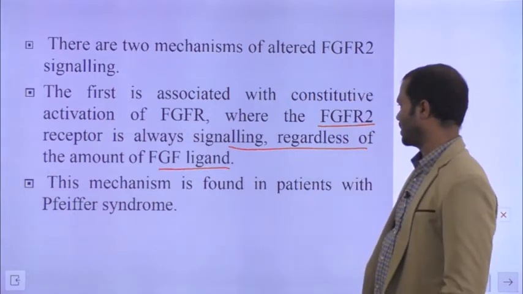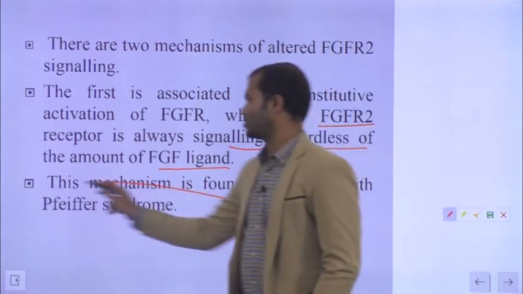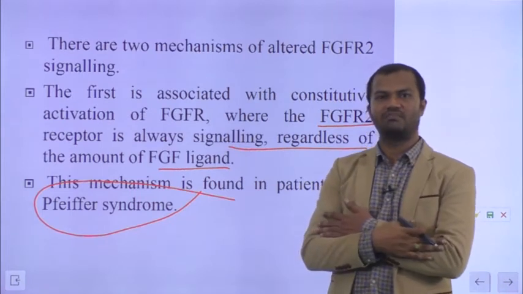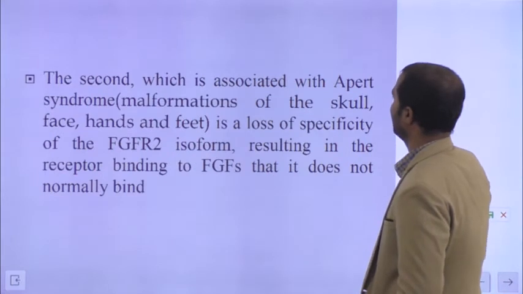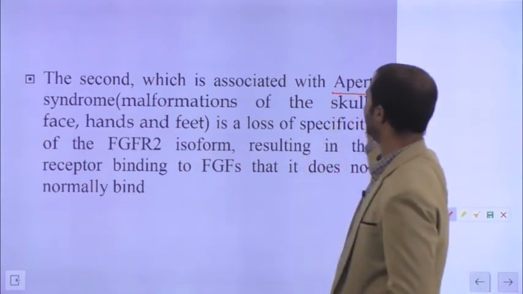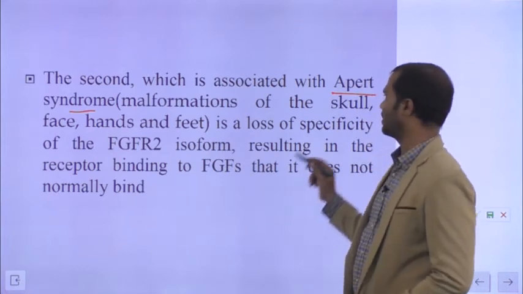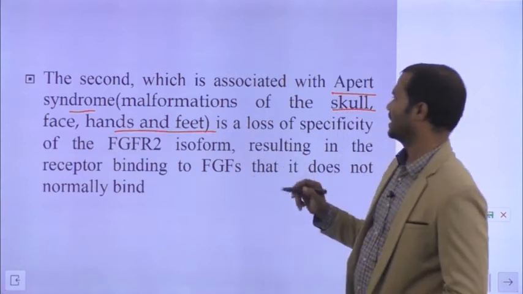This particular case will lead to a syndrome called Pfeiffer syndrome, where they will have abnormalities in limb as well as cranial development. The second case is another syndrome called Apert syndrome. This also involves severe developmental malformations in the skull, face, hands and feet.